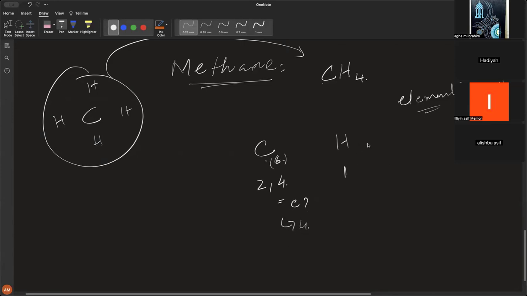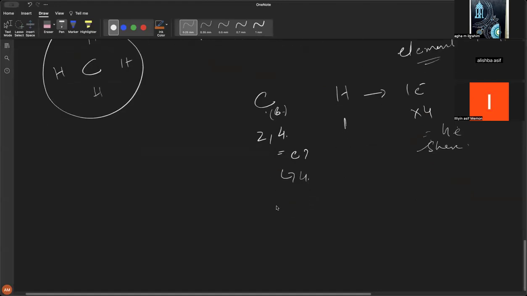So each of these hydrogens can give 1 electron. If there are 4, then they can give 4 electrons. It can share 4 electrons with the carbon. Let's look at it. You need to draw the carbon in the middle, and you know it is surrounded by hydrogen, so they are going to be like this, right? 4, all attached to carbon.